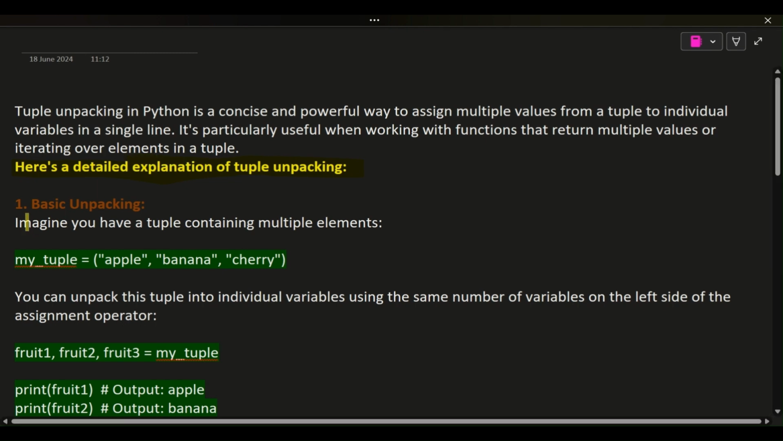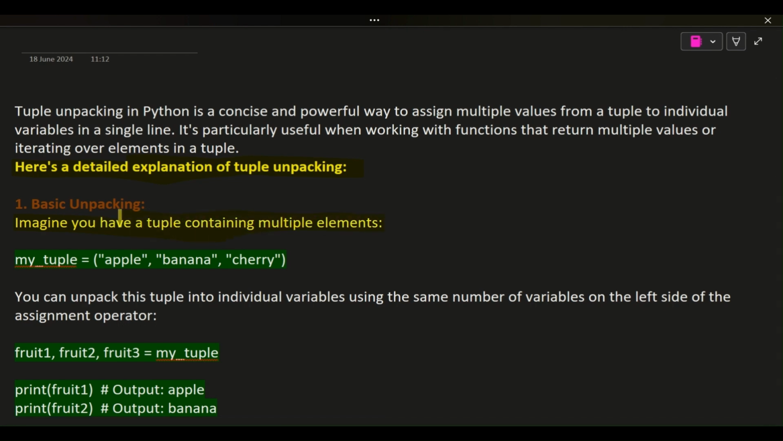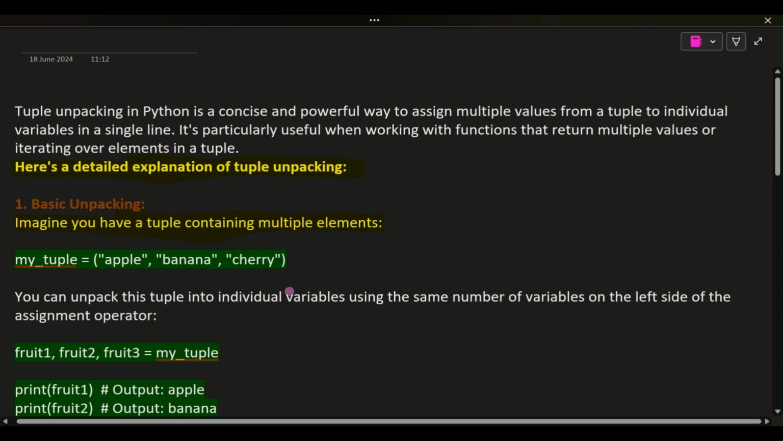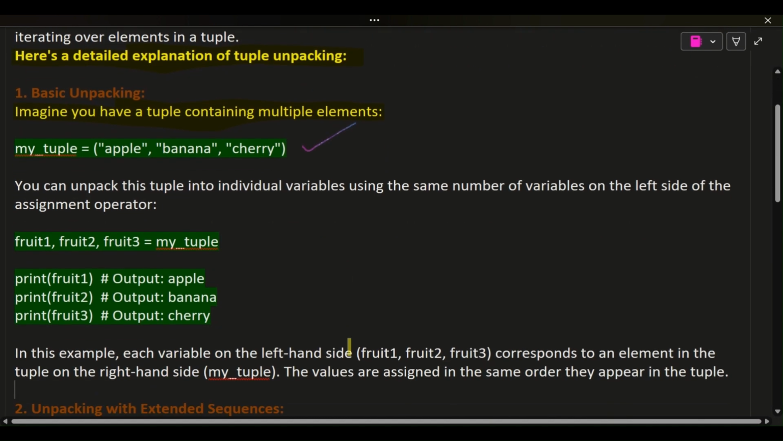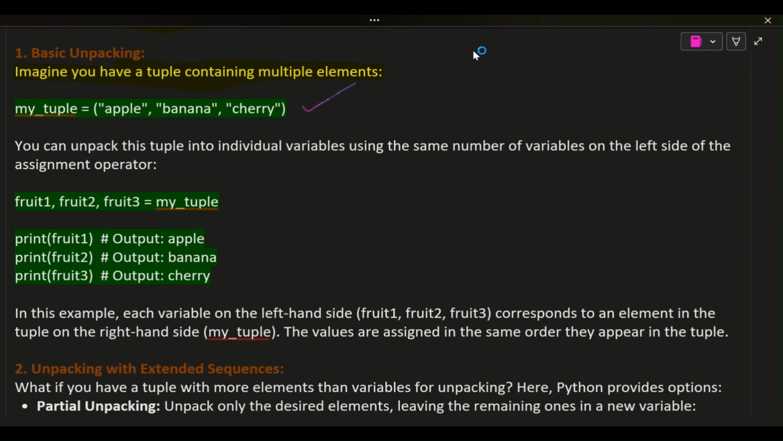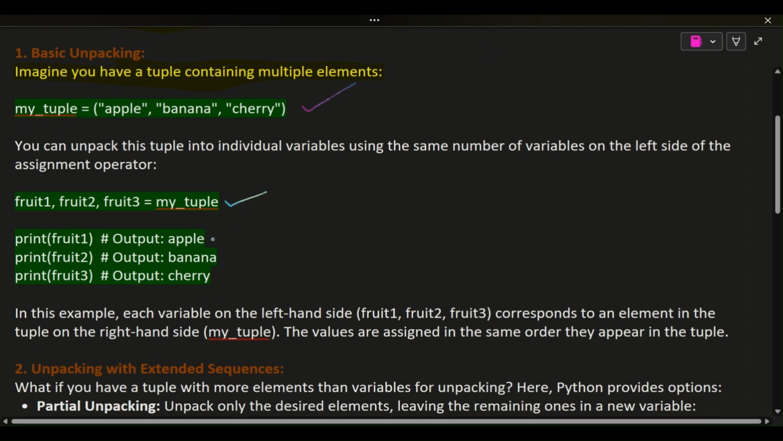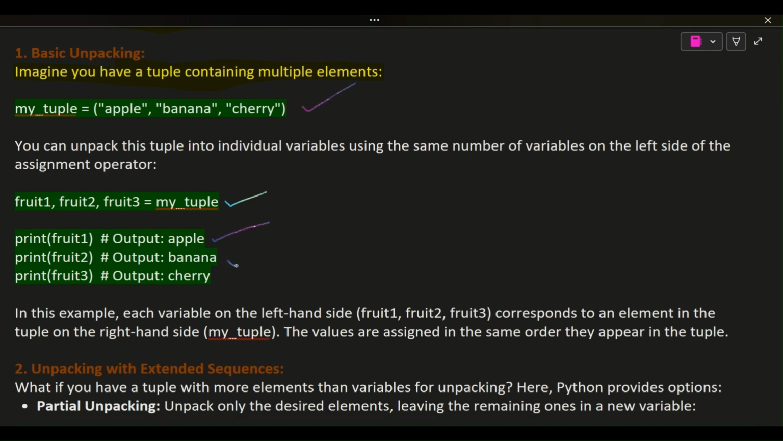1. Basic unpacking. Imagine you have a tuple containing multiple elements. my_tuple = ("apple", "banana", "cherry"). You can unpack this tuple into individual variables using the same number of variables on the left side of the assignment operator. fruit1, fruit2, fruit3 = my_tuple. print(fruit1)  # output: apple. print(fruit2)  # output: banana. print(fruit3)  # output: cherry.